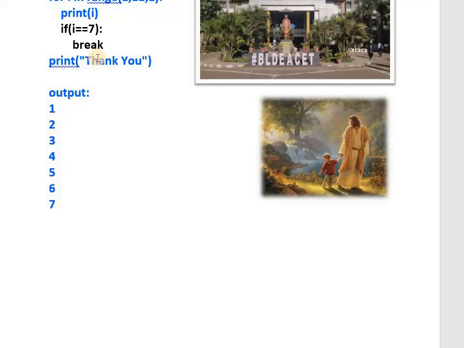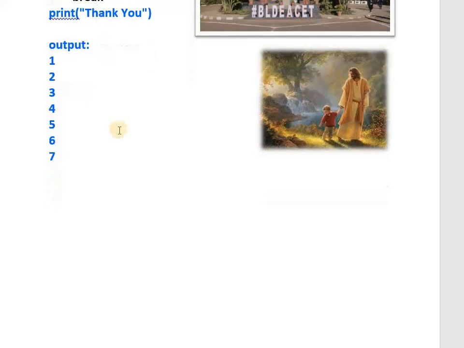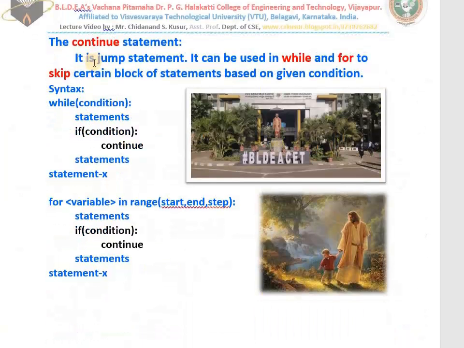Yes, you have understood. Next, the continue. What is the use of continue? You know it, you remembered. It is also a jump statement. Yes, it is true. It is also used in while and for. But it will not stop the repetitive process. It will skip. It will not execute certain statements from the body of the loop.